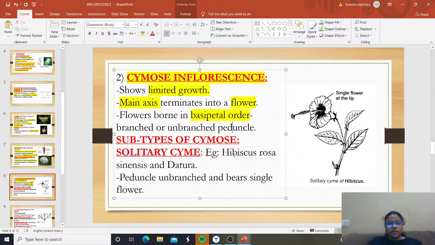And what are the subtypes of cymose inflorescence? The first one is solitary cyme. What do you mean by solitary cyme? Examples are Hibiscus rosa-sinensis and Datura. What is happening in solitary cyme? The peduncle is unbranched and it bears a single flower. Only a single flower is present. Clear?